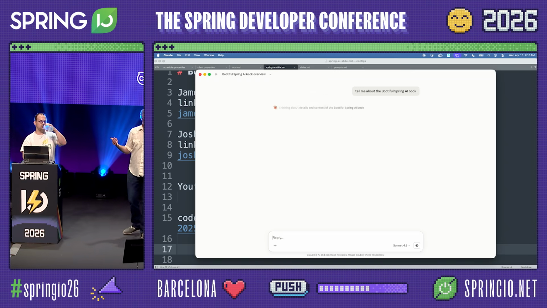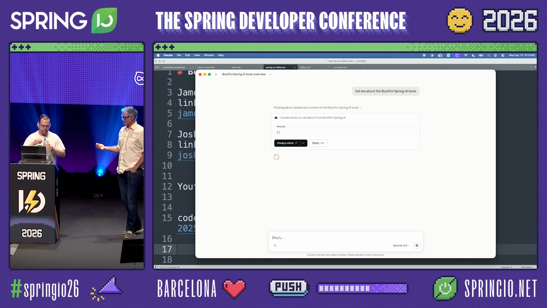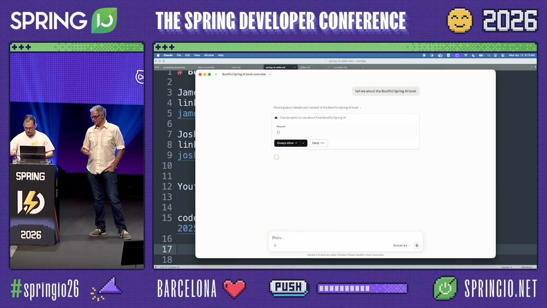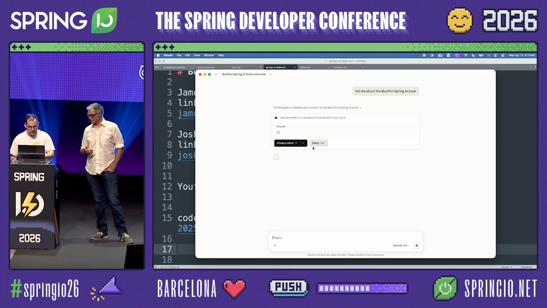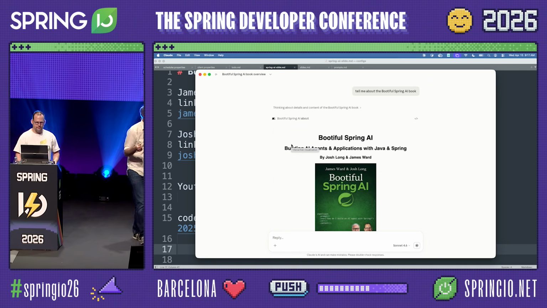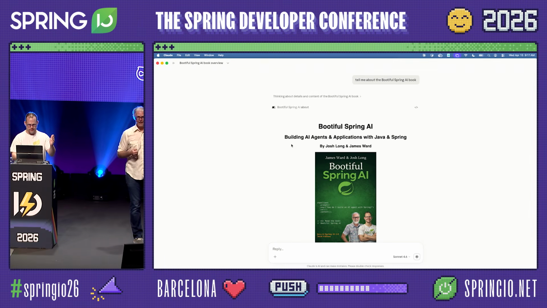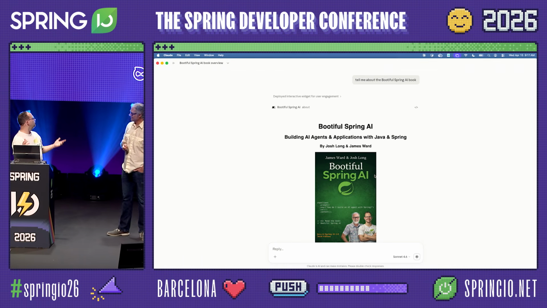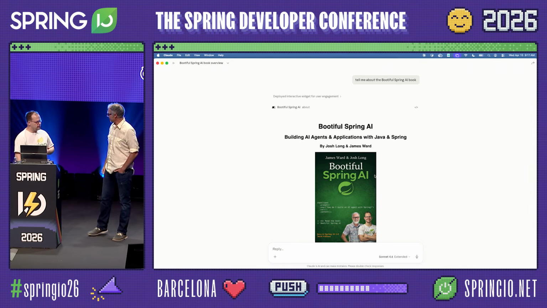And then we're using this new thing called MCP apps. And you have to allow it. Yep. We're like, yep, sure, you can talk to our MCP server. And you know why? Because it's an iframe. That's right. And there we go. That's an MCP app. That came from our MCP book server. So we're going to show you how to build some of this stuff with Spring AI.